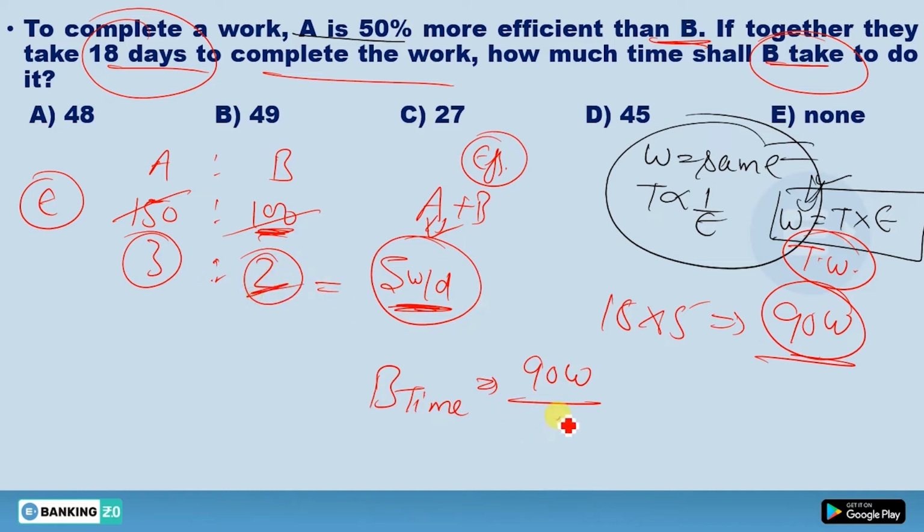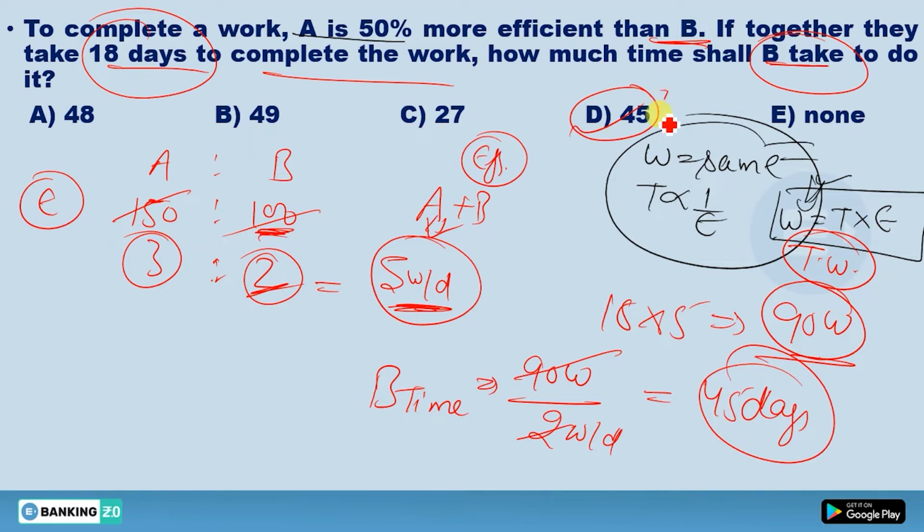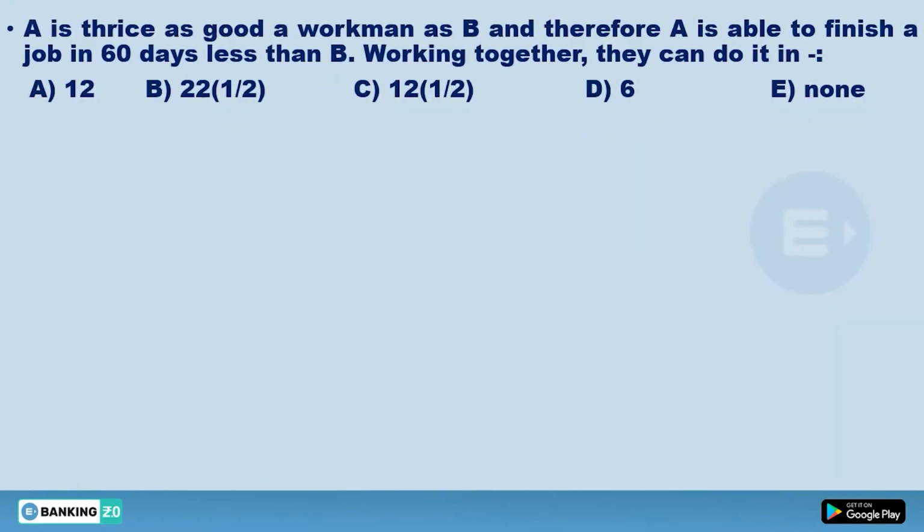Efficiency of B is 2 work per day. This 2 will cancel this. 90 by 45 times, you will get this 45 days. So I hope this question, this concept is clear to you actually. Done. Now move to the next one. What is the next question?